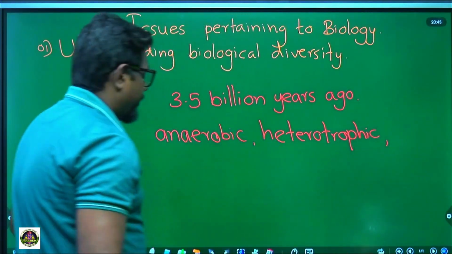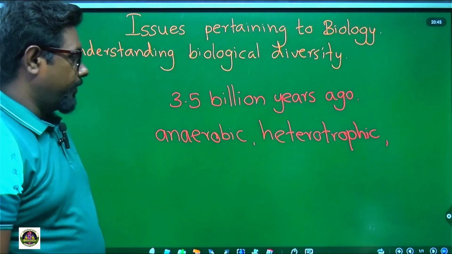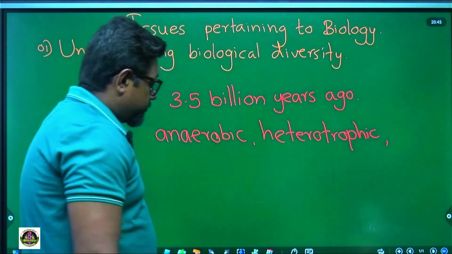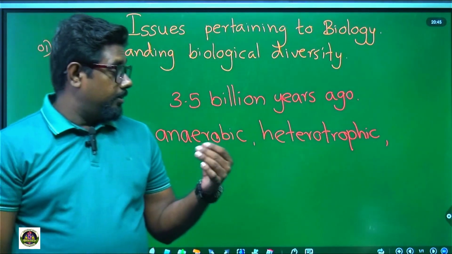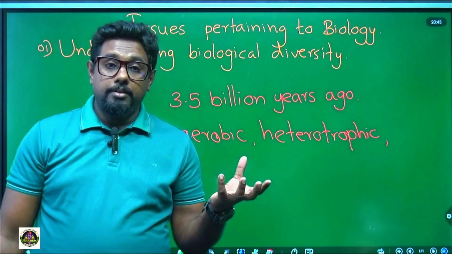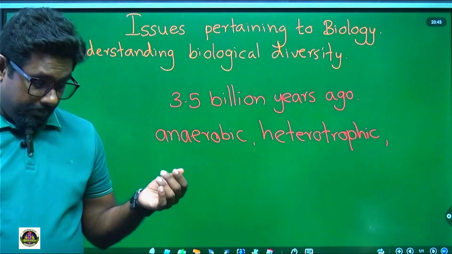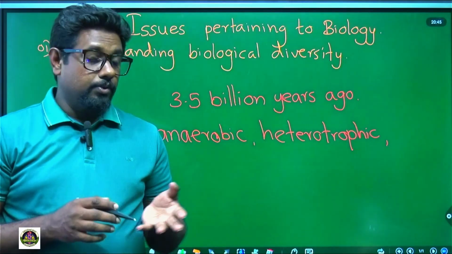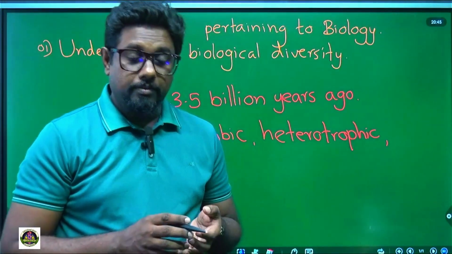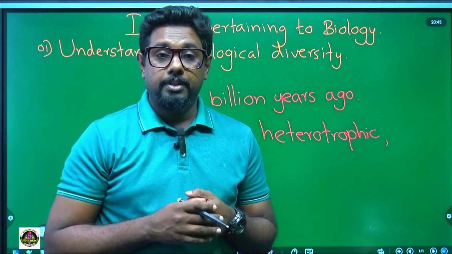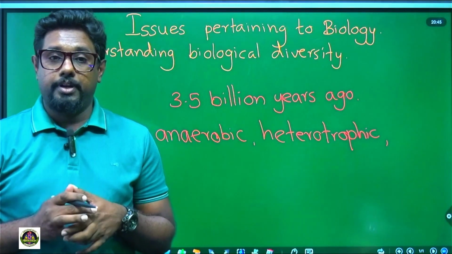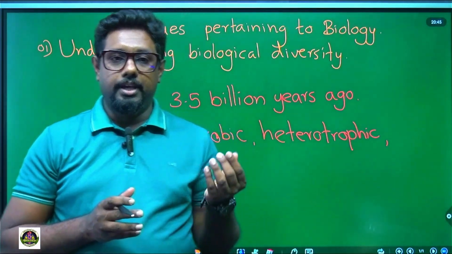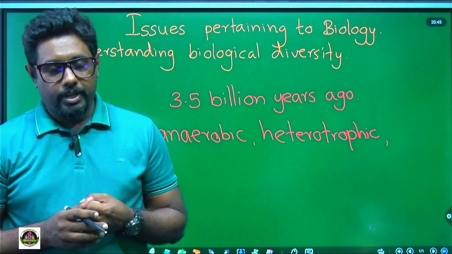Anaerobic, heterotrophic, and what about its nucleus? What can we say about the nucleus? Cell organization: was it eukaryotic or prokaryotic?